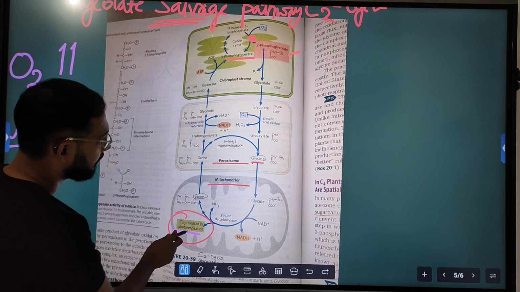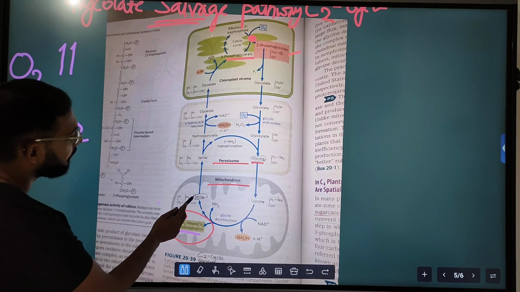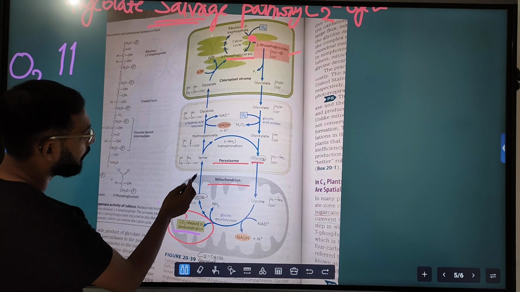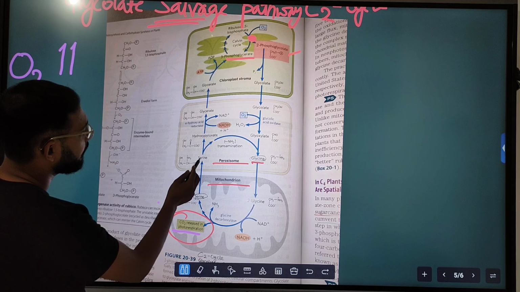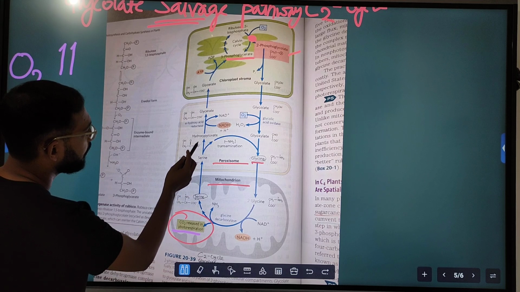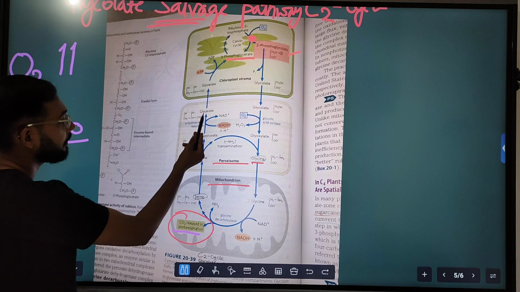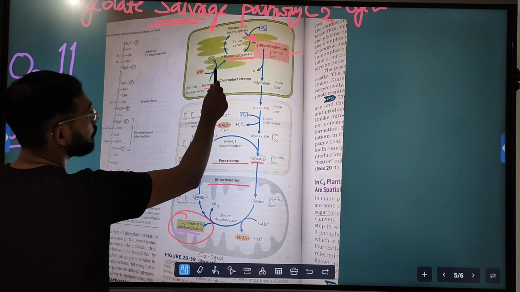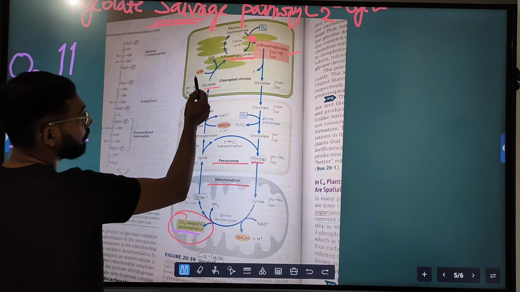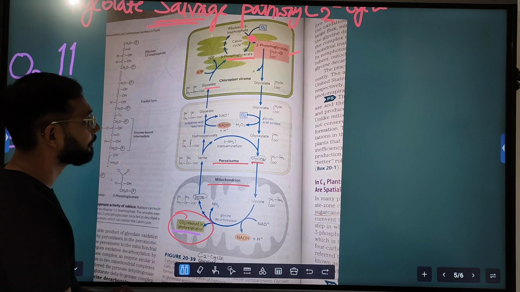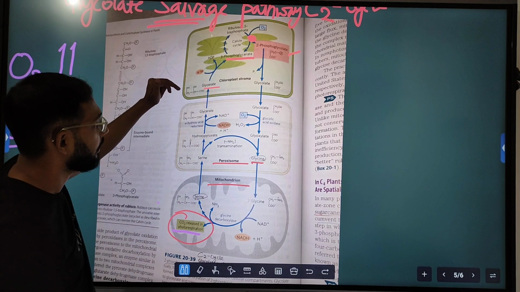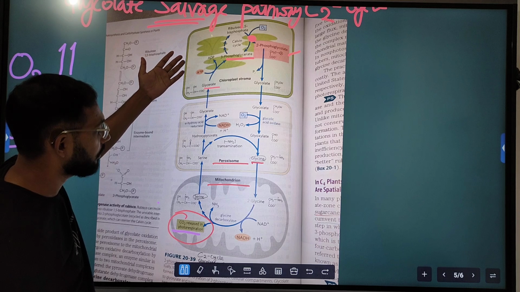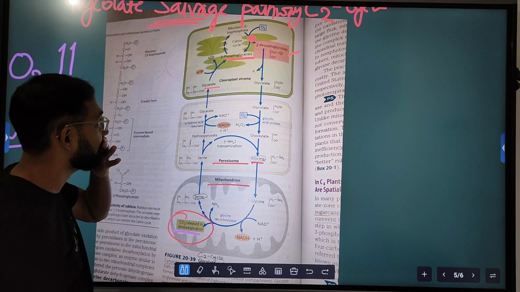Serine is then transported back into the peroxisome, and it is converted into hydroxypyruvate, then glycerate. Glycerate is transported back into the chloroplast, and is converted to 3-phosphoglycerate. Here 1 ATP is used. Hence it is called a wasteful process, which is not needed by the plant.